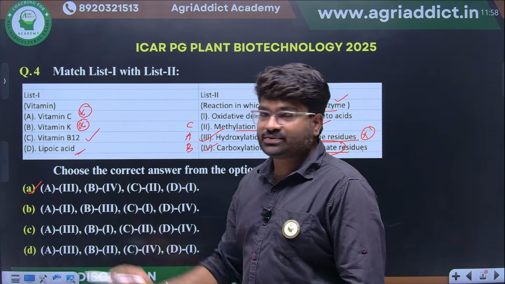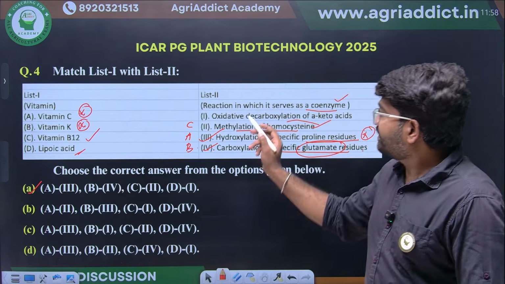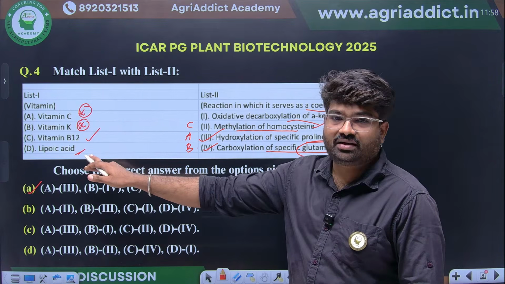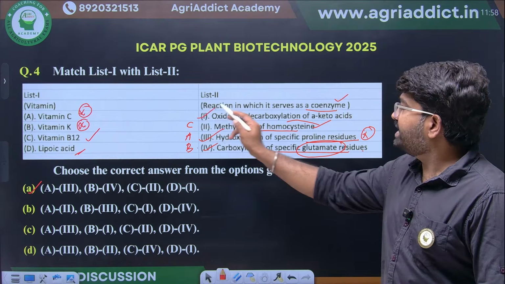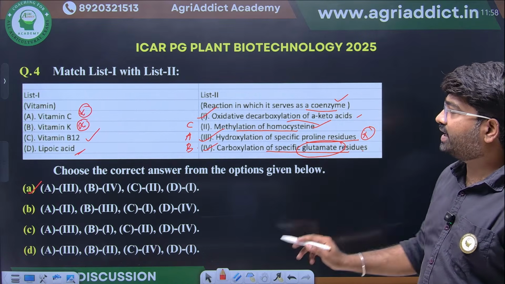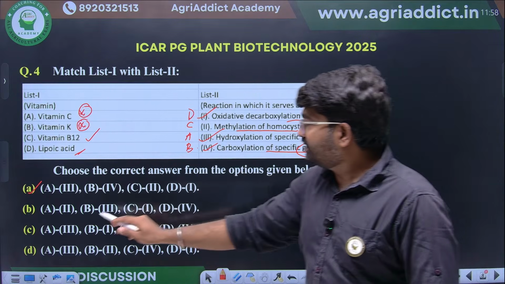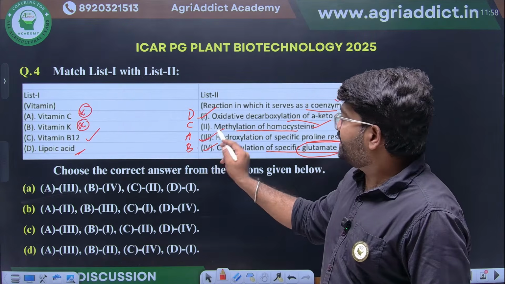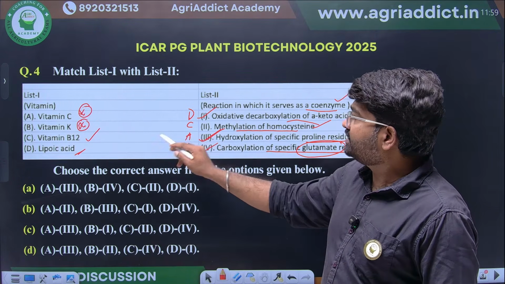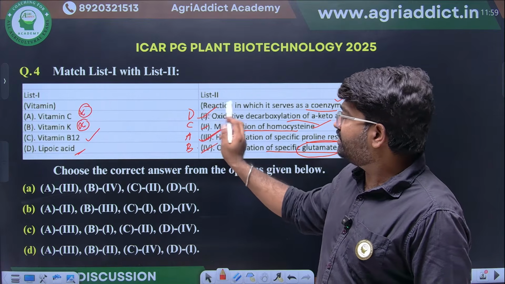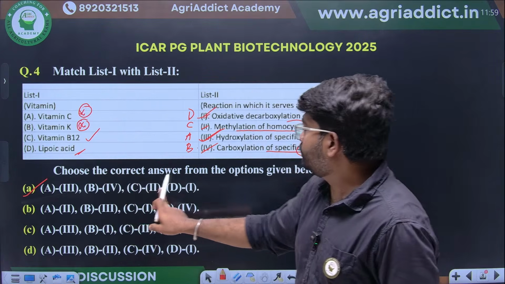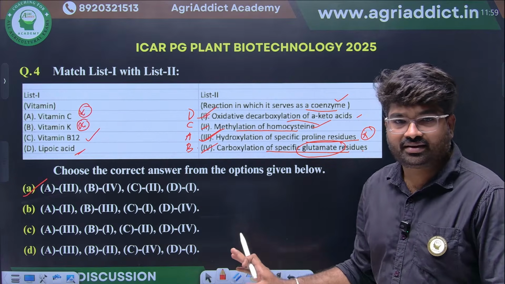Lipoic acid, this we already saw in the pyruvate dehydrogenase complex. This will act as one of the cofactors, so oxidative decarboxylation of alpha keto acid. So what will be the right answer? A will be 3, B is 4, C is 2, D is 1. So the correct option will be 3, 4, 2 and 1. I hope this is clear.